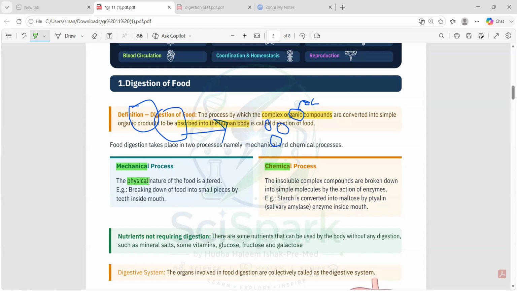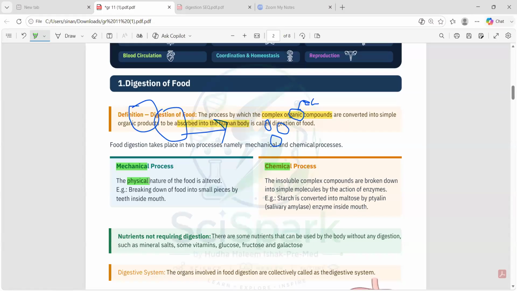Because first whenever we put food into our mouth, what is happening? We just smash, we just grind our food, and then all these large big particles are getting converted into small particles. This is the change in physical nature, because the large particles have become small particles now, and the size of the particles has reduced. So this is the physical change.